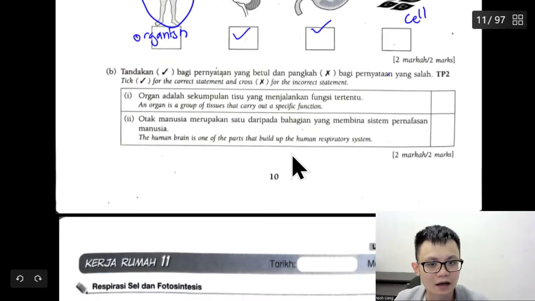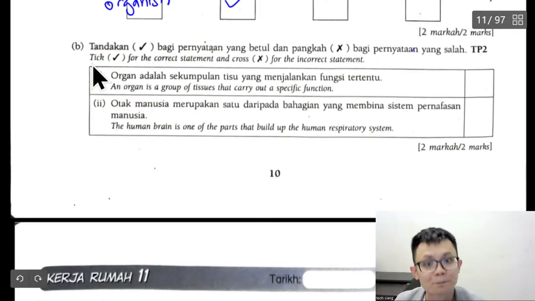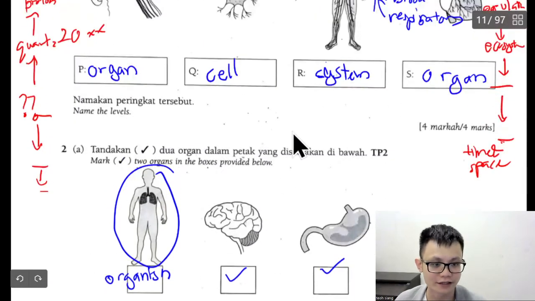Anyway, let's move on to this question B. Tick correct for the correct statement and cross wrong for the incorrect statement. An organ is a group of tissue. Oh, I forget to write something.